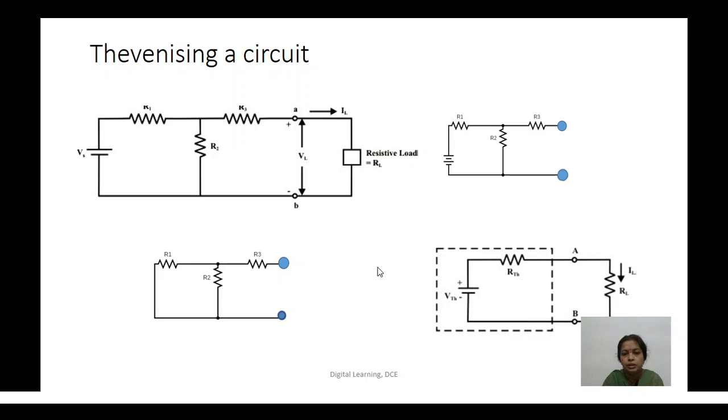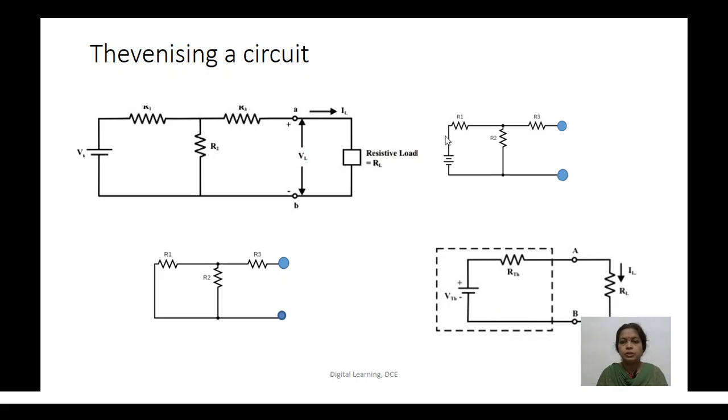So we'll get the Thevenin equivalent resistance, that is RTH, and the Thevenin voltage VTH. RTH and VTH are now connected to the external load resistance. This simplified circuit is electrically similar to the complex network because it gives the same load current and the same load voltage as given by the complex network.